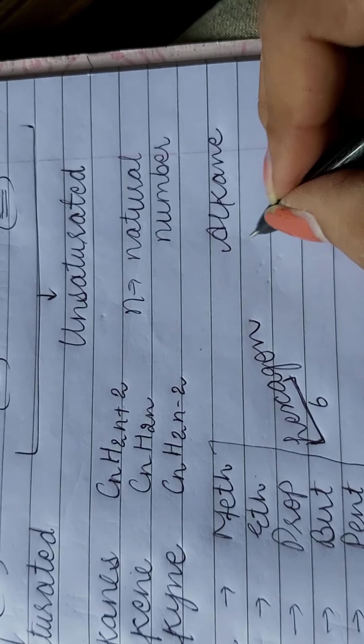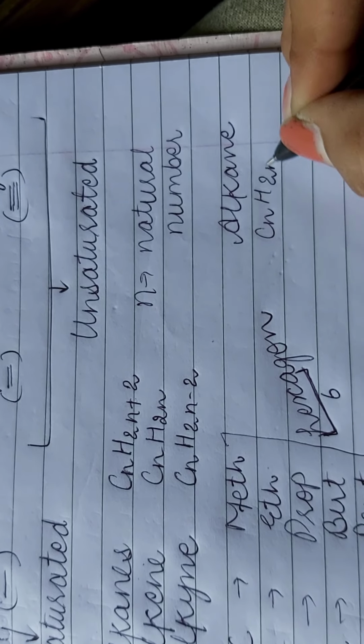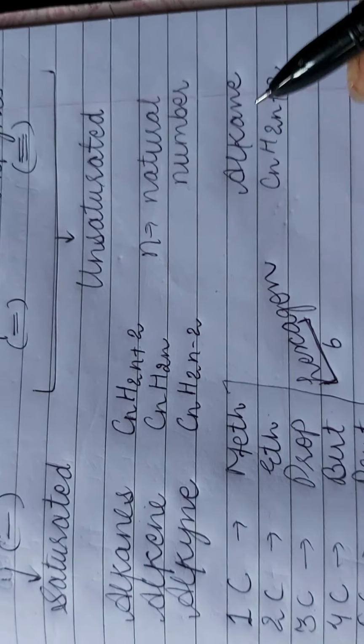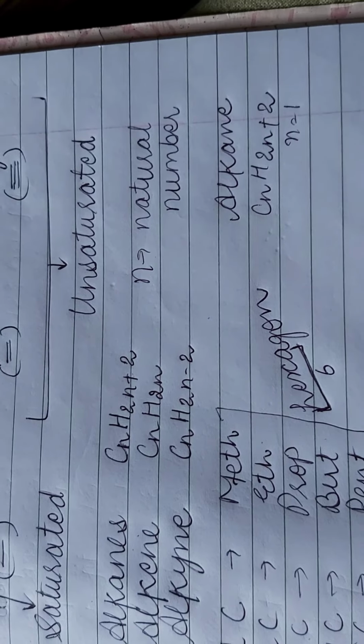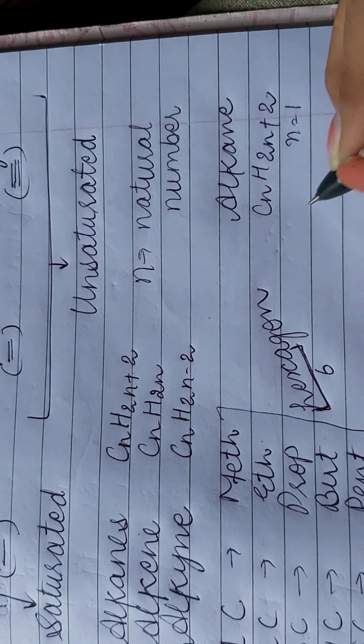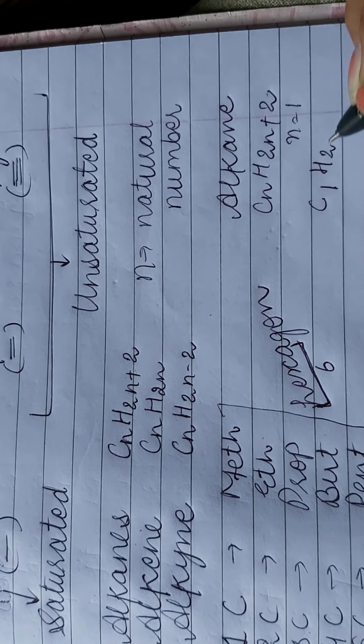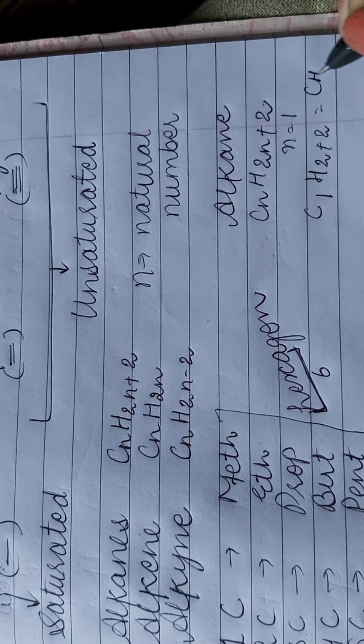So the alkane formula is CnH2n+2. Now fill in a natural number for n. First of all, fill in n=1. Then you will get the answer C1H(2+2), and its answer will be CH4.